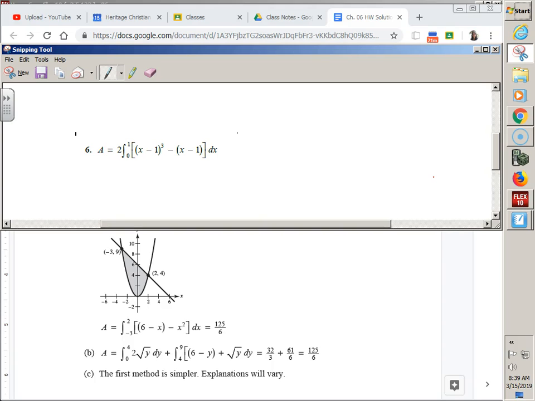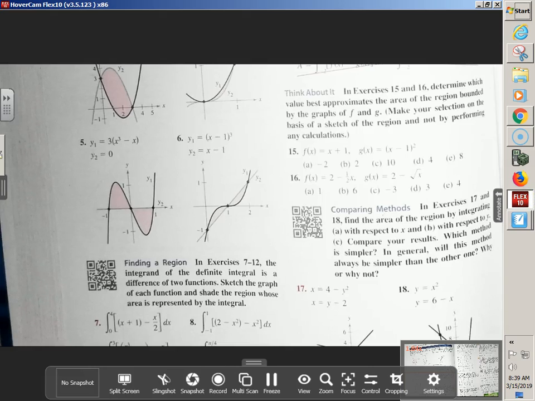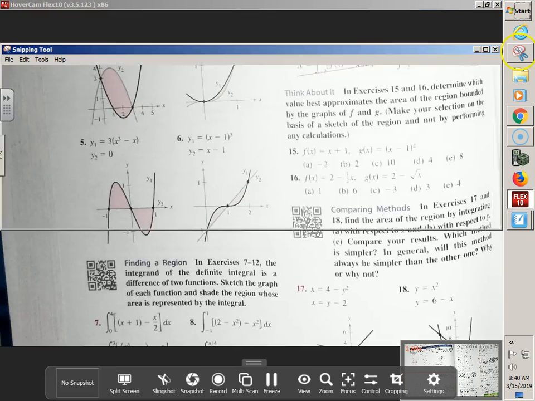The other way of doing this one from the picture is you could have gone from 0 to 1 and then 1 to 2. You could have done both of those, except your orientation would have had to have been flipped unless you used absolute value.